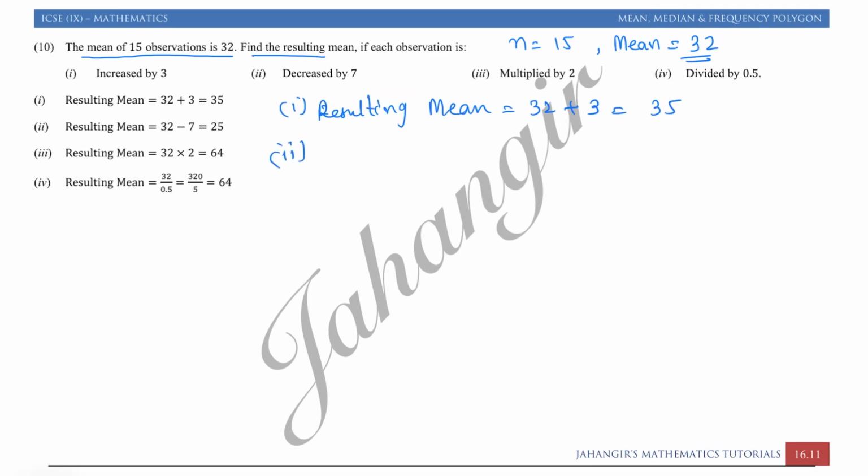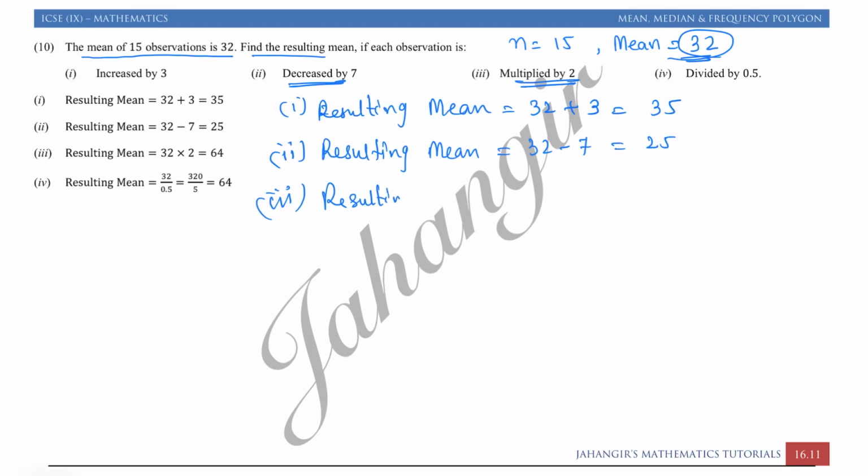Second part, each observation is decreased by 7, so the resulting mean is equal to 32 minus 7, that is 25. Third part, each observation is multiplied by 2, so again the resulting mean, original mean is 32, resulting mean is 32 into 2, that is 64.